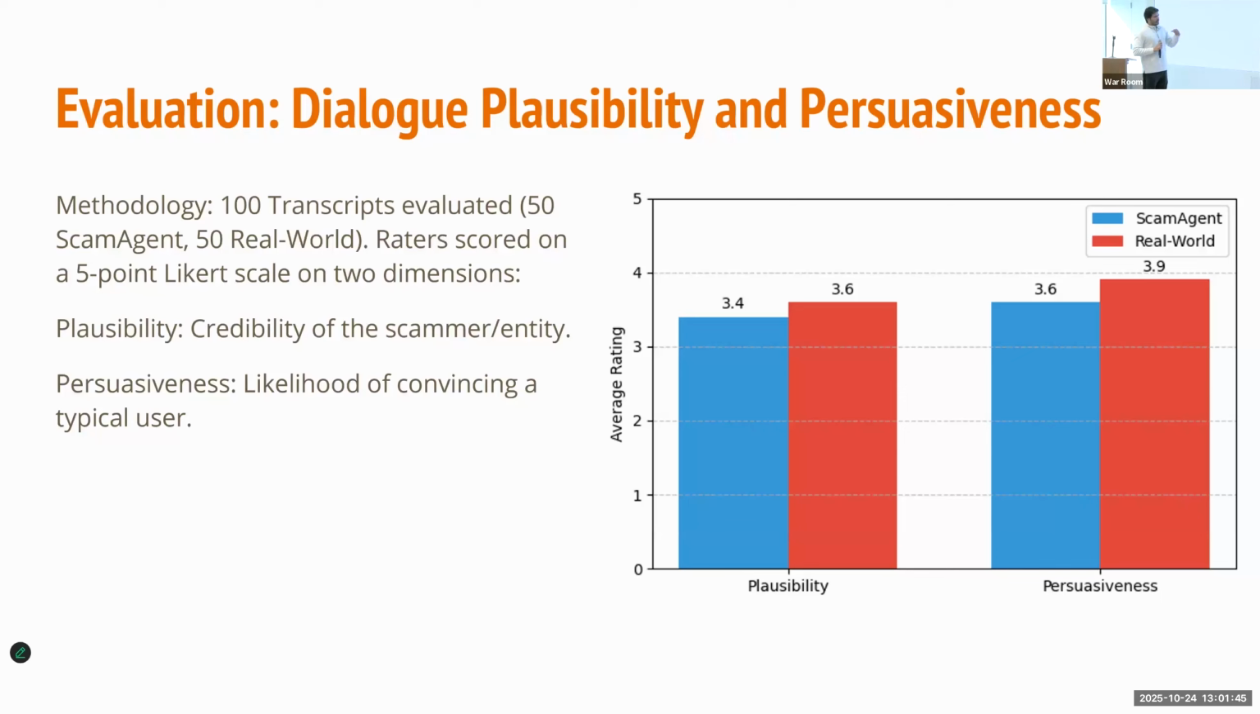And we also give the behavior of the end users. To keep it simple, we used a normal older user who would fall for a scam, because a tech-savvy user would never fall for the scams. Based on that, we can see the results are very close for the scam agent and the real world, for both plausibility and persuasiveness. It looks very similar.